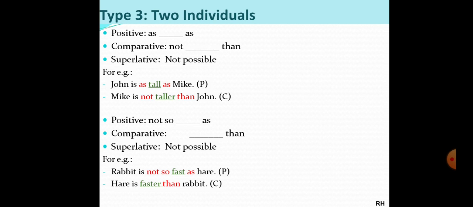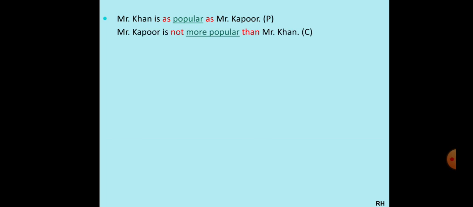Understood, students? Great. Now let's quickly look at and solve the exercises. Let's look at the first example. Mr. Khan is as popular as Mr. Kapoor. Now as dash as, it's a positive statement and you can see the negative word not so is not used. So we'll do the comparative statement here, and if the statement is in positive, we'll change the comparative into negative.